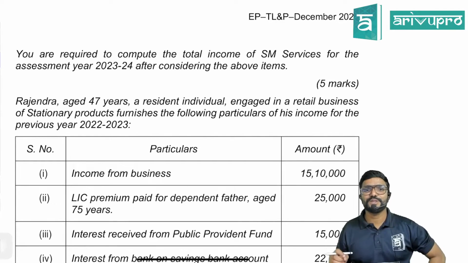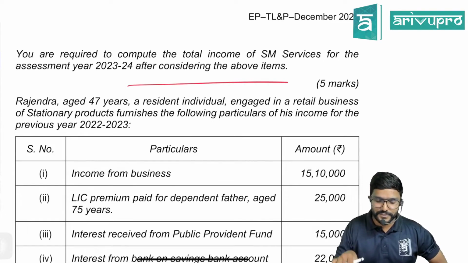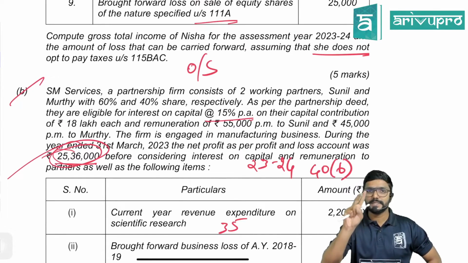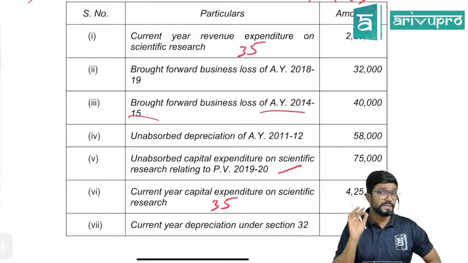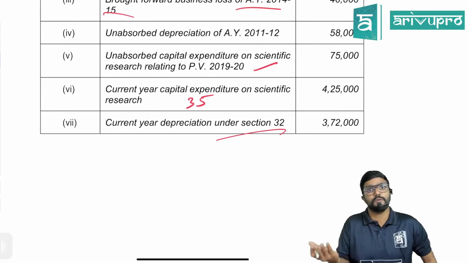You are required to compute the total income of SM Services for the assessment year 23-24 after considering the above items. So please be careful, guys. Whatever profit they have given is before interest, before remuneration, and before the following items. Means adjusting the loss, unabsorbed depreciation, even current year depreciation is there. Even current year depreciation is not yet claimed, and that is as per section 32, means can they claim? Obviously they can claim.